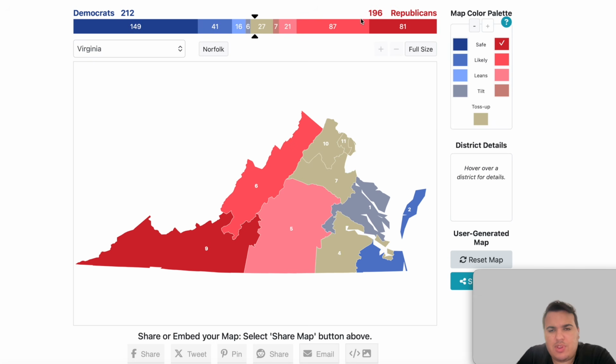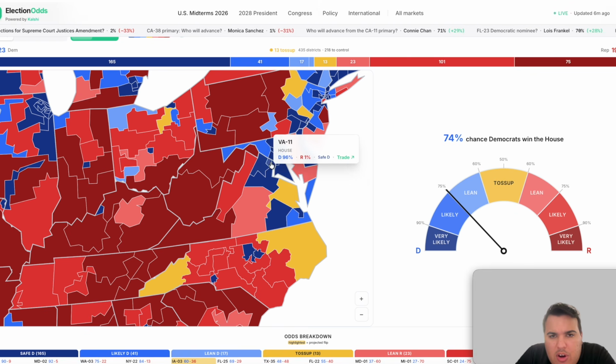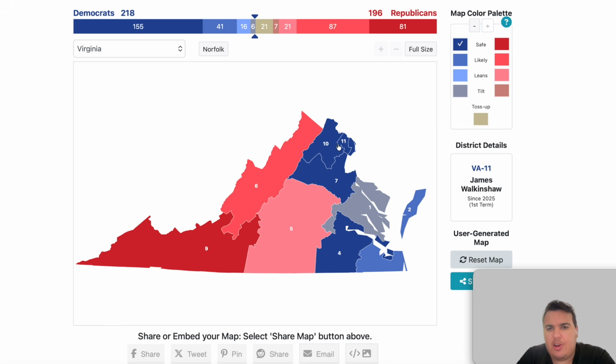respective categories. The rest of the districts, I believe, are either safe or likely Democratic, and it looks like on the current map they are all listed as solid for the Democrats. We're going to add them to the Democratic column here.